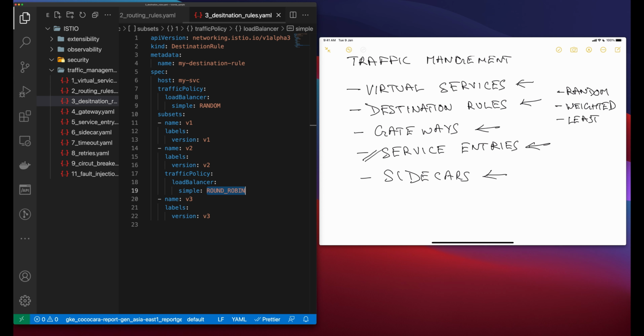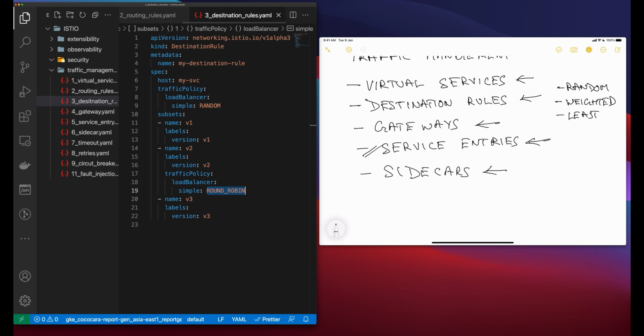As well as defining subsets, the destination rule has both a default traffic policy for all subsets in the destination and a subset specific policy that overrides it for just that subset. The default policy defined above the subset field sets a random load balancer for V1 and V3 subsets. In the V2 policy, a round robin load balancer is specified in the corresponding subset field.